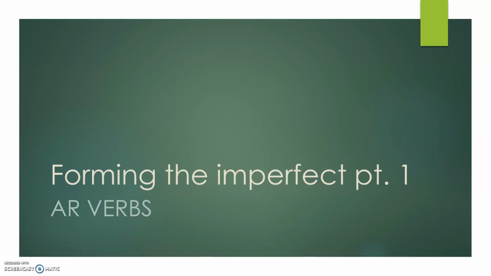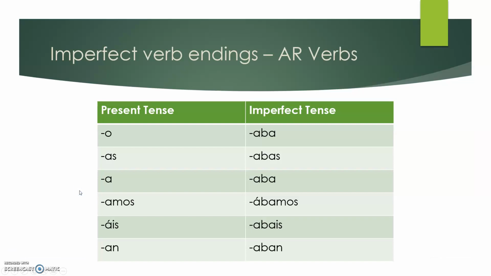The imperfect is pretty easy. First, let's go over the endings in the imperfect. The endings in the imperfect have quite a bit to do with the present tense. So here are our present tense AR verb endings. Yo goes with o. Tú goes with as. Él, ella, and also usted go with a. Nosotros goes with amos. Vosotros goes with áis. And ellos, ellas, and ustedes all go with an.